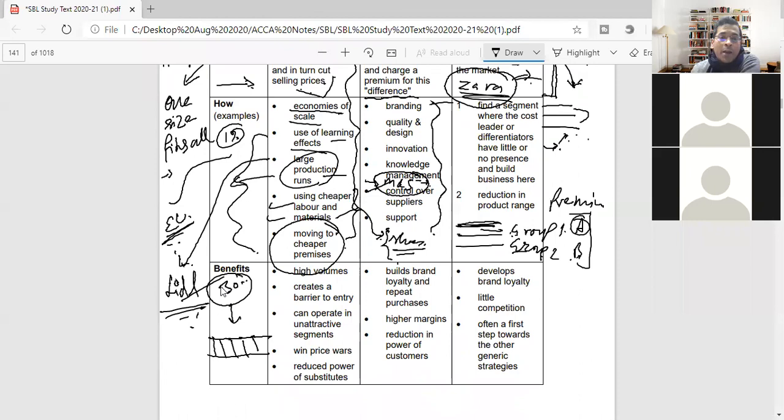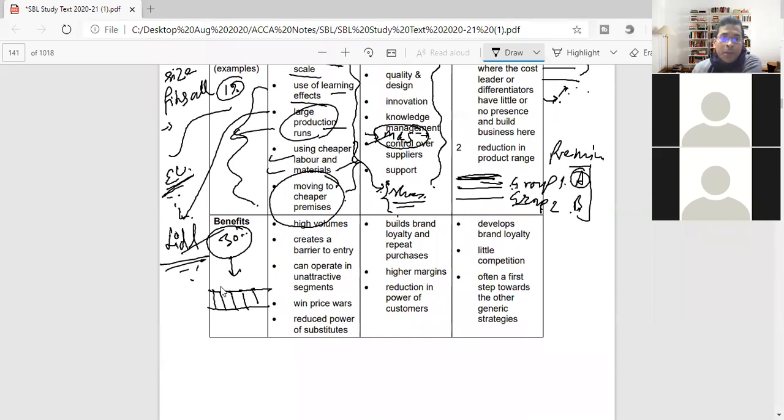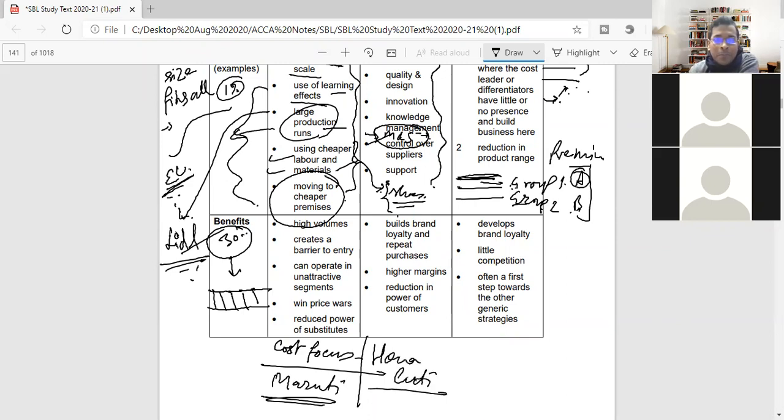We have this in the car market as well, right? If we look at the cars, even in India, what is the cost focus? So Maruti. Maruti, yeah, I was going to write that. Then differentiation, Honda City.